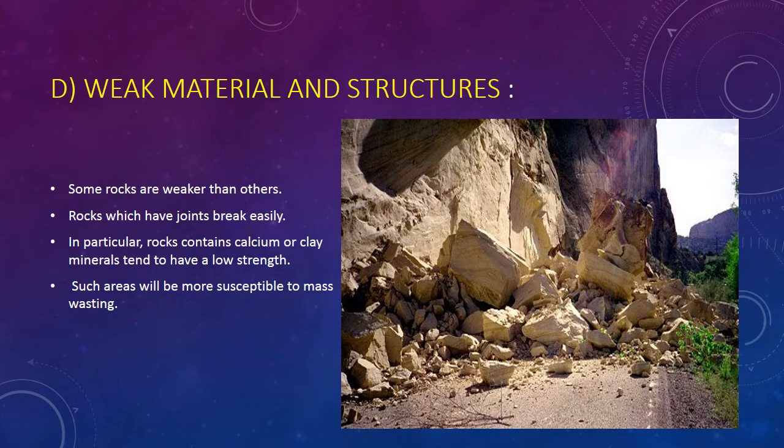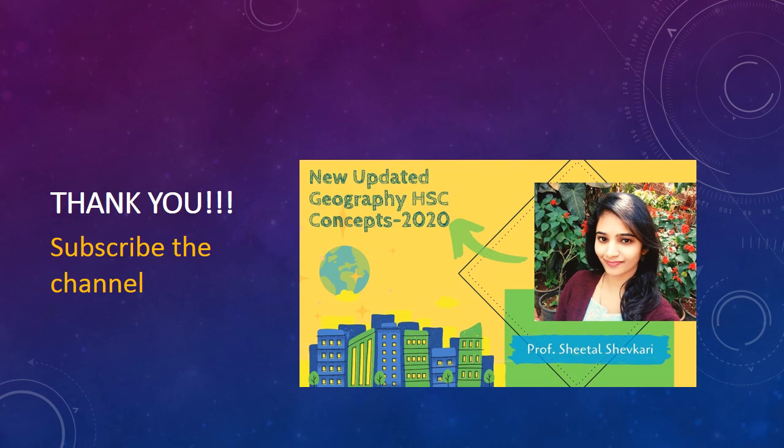Next is weak material and structures. There are some rocks which get easily broken down, and some rocks which are very strong and take a long time to be weathered. So it depends on the material of the rock. Some rocks are weaker and break easily, so such rocks are more susceptible to mass wasting. These rocks come down very easily, and soil which is very loose also drains down very fast. So these were all the different things which play an immense role in the procedure of mass wasting.